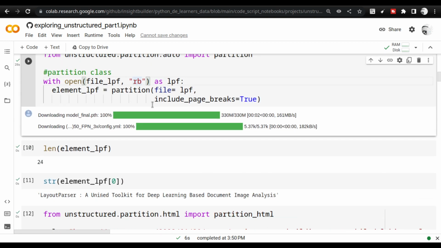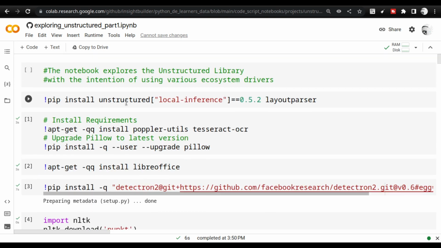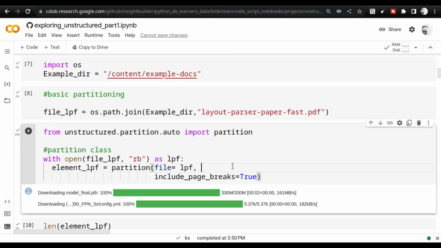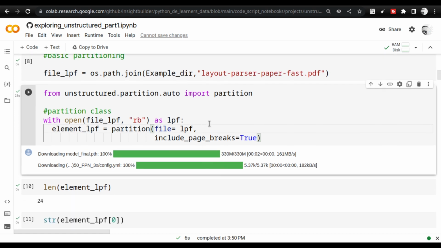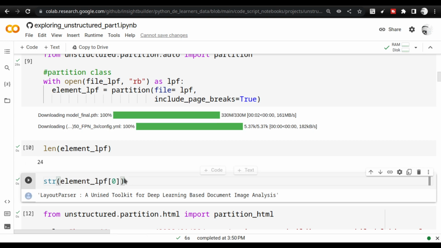Once you execute this, note that it will fail if you don't follow the appropriate process. You have to install unstructured, and if it is asking for a runtime restart, do the runtime restart, or else this first command itself will fail. If it fails, other things will still pass, but the main intention is to work with PDF. Most of our documents are nowadays PDF, so ensure that you can properly work with PDFs. You get all these elements, and if you take a look at the first element, this is the heading that you get out of it.